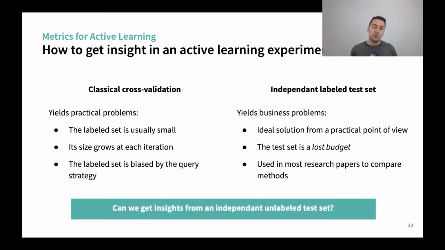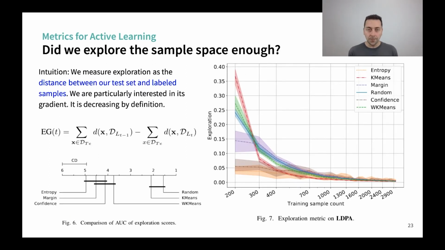So really what we wanted to do is to get insight from an independent unlabeled test set. When I say independent, I mean the query strategy is not able to pick from it, so it stays completely outside of the experiment. The first thing we can compute is maybe the exploration, because I've talked about it several times.